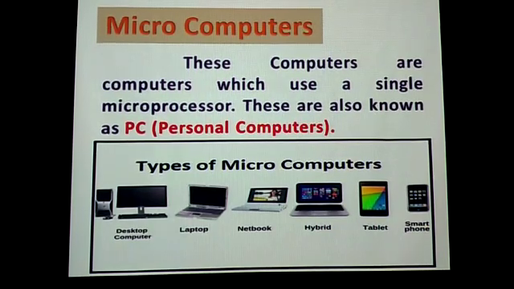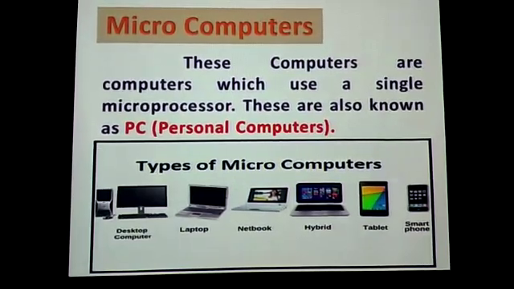First one is microcomputer. Now let us study what a microcomputer is. These are computers which use a single microprocessor. These are also known as PC, personal computers, which we use in our computer labs and at our houses. Only one microprocessor is there in these computers.